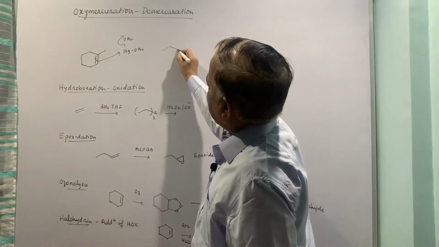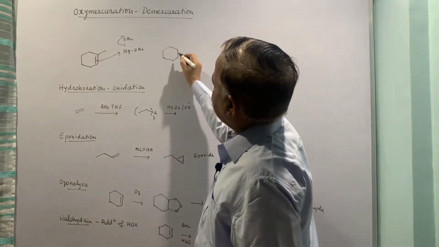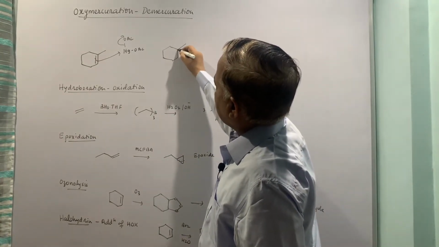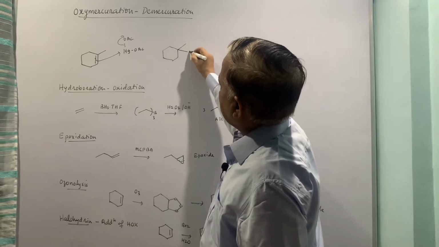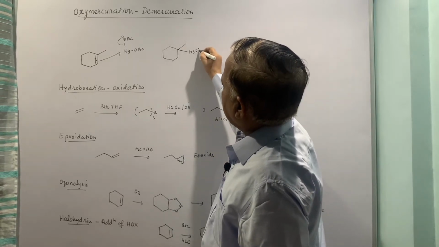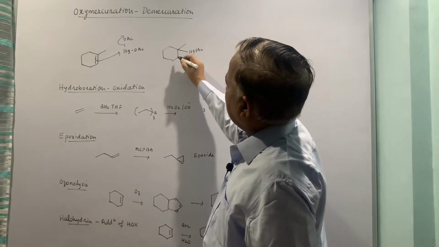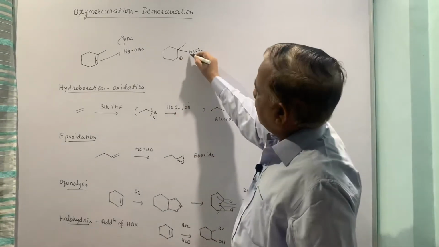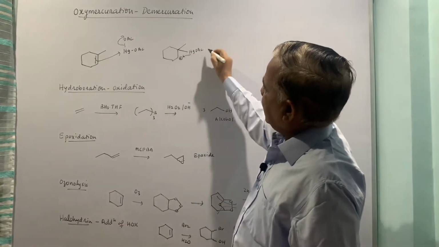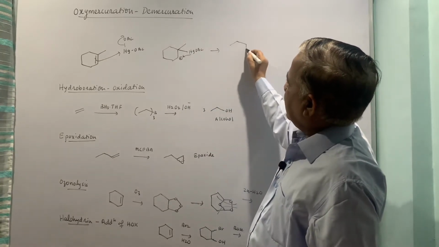So eventually you will get the formation of a cation, and then mercury can form the cyclic ion.